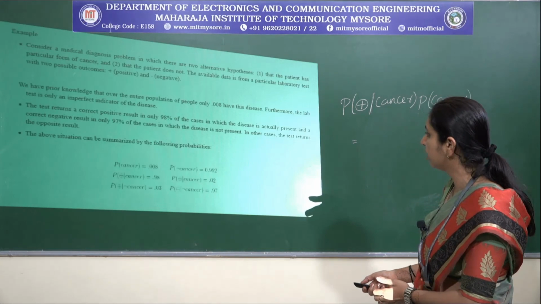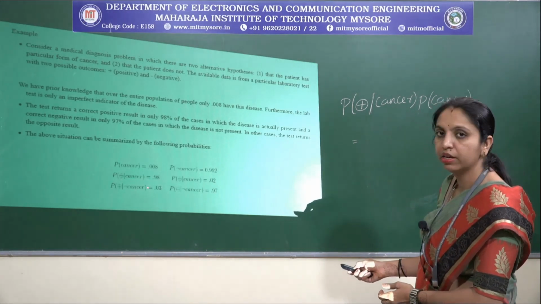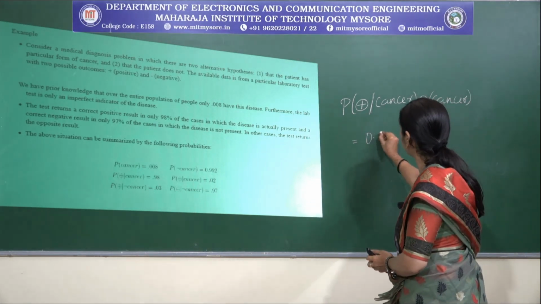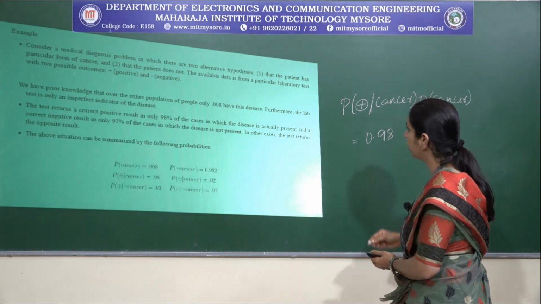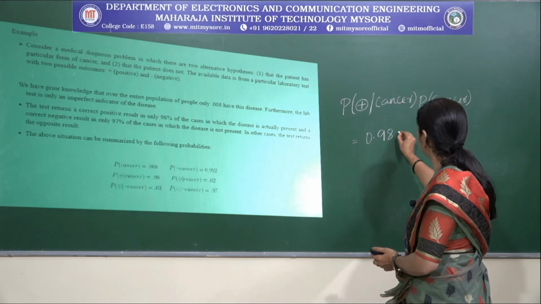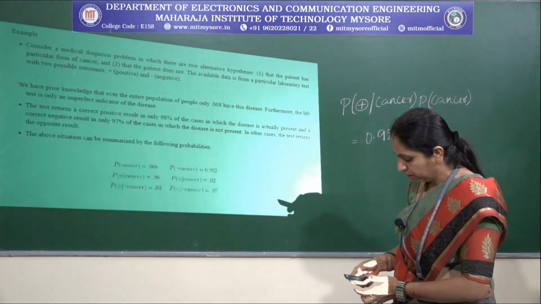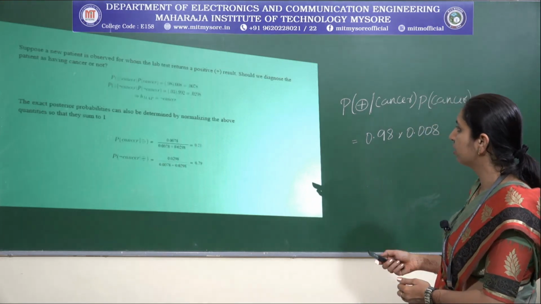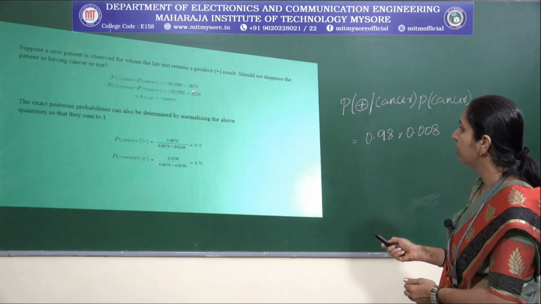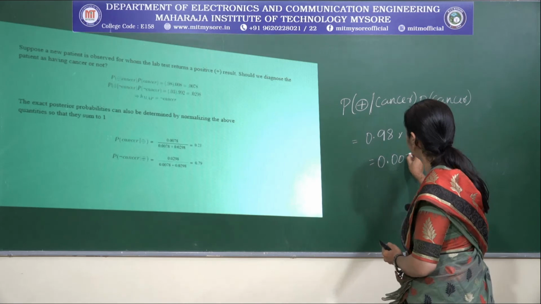So let us go back and check. Positive given cancer, here we have 0.98, so we substitute 0.98. And what is the prior probability of cancer? It is 0.008. So you can look at this equation, and finally we would be getting this value as 0.0078.